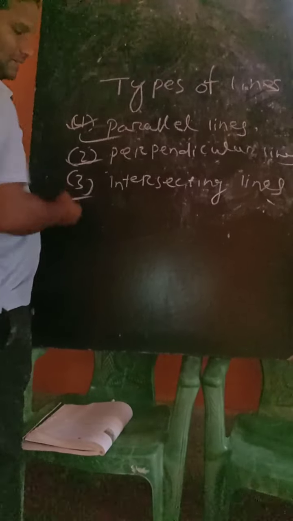First we shall discuss parallel lines. What do you mean by parallel lines?